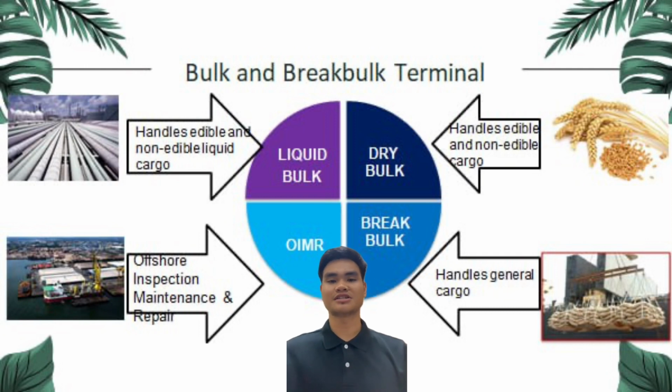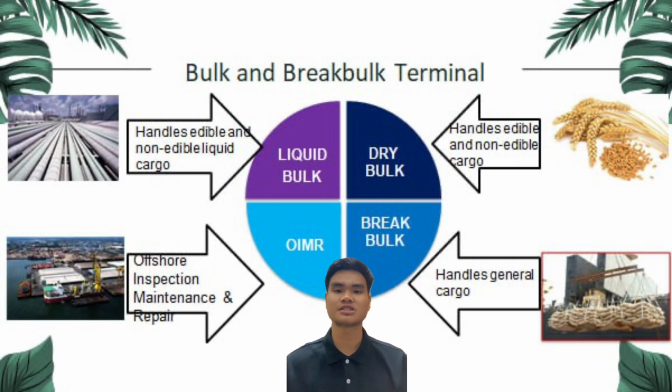First, the liquid bulk section specializes in facilities that cater for edible liquid and petrochemical cargo. The terminal also thrives on the usage of a network of pipelines with multiple high transfer rates. Second, the dry bulk section handles edible and non-edible dry bulk cargo. Examples of edible are soya beans, wheat, and rapeseeds, and non-edible are cement, sulfur, aluminum hydroxide, copper slag, and steel